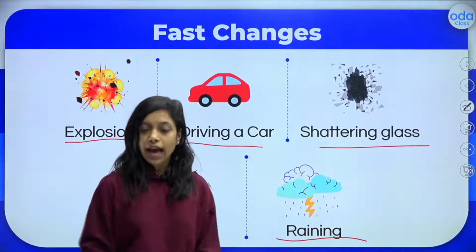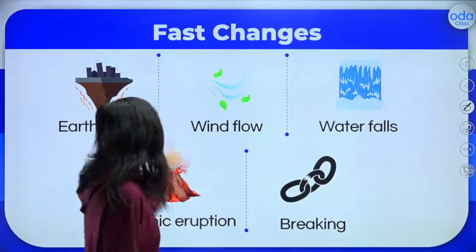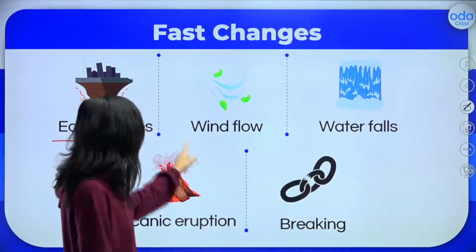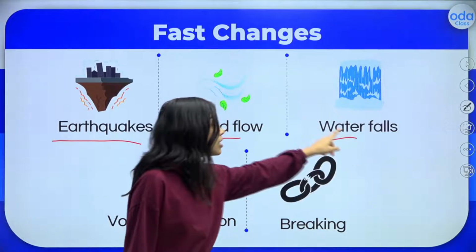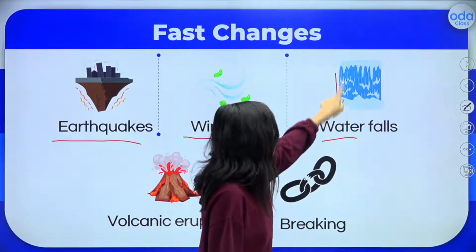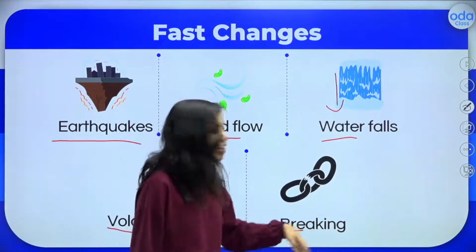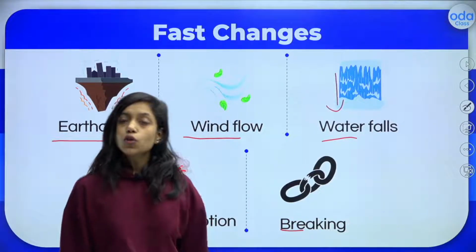So that is how it happens. Other than that, we also have earthquakes. We don't know when earthquakes will come, and it's a fast change. Wind flow, waterfalls, the water which is coming here from up to down, that is a fast change. And volcanic eruptions and breaking of any change or anything, so that is also fast change.